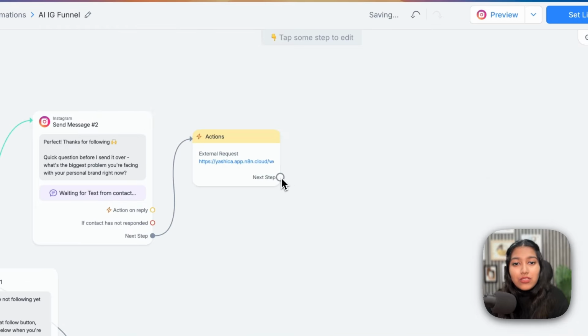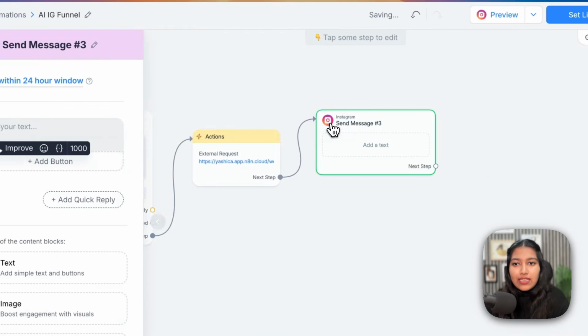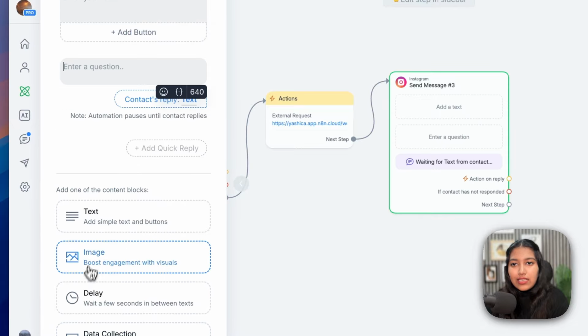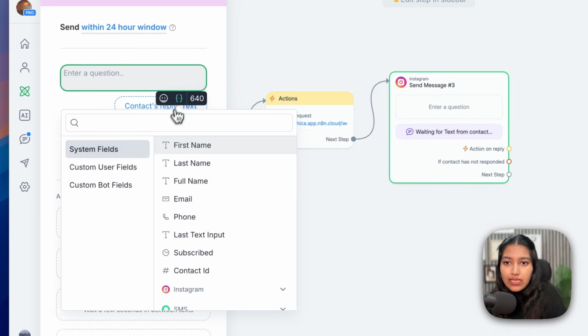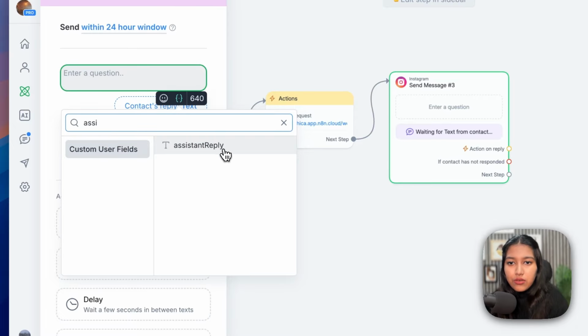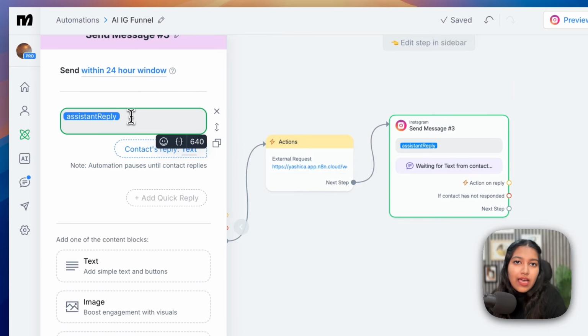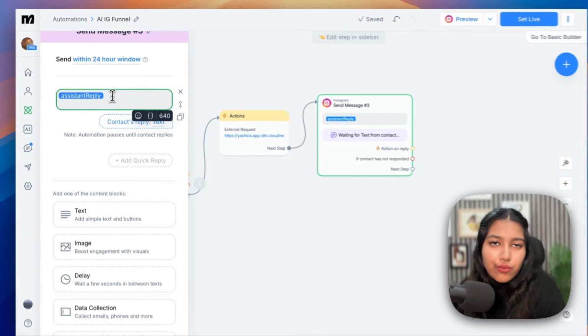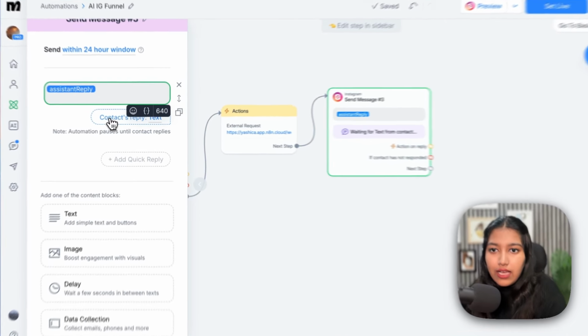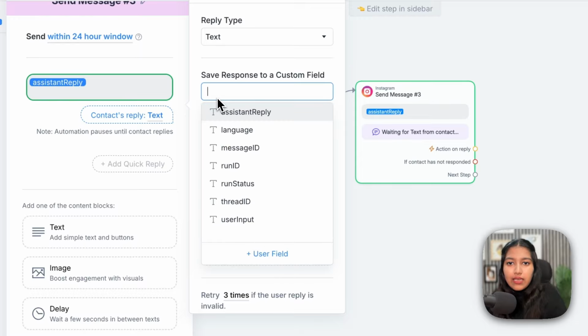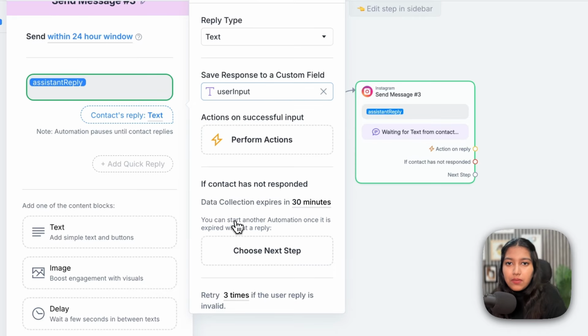So now basically whatever's coming through n8n through the AI agent would be saved as a variable inside ManyChat. Now we just have to send that message back. So select Instagram, select data collection. You can remove the first one and then click on this icon to select the assistant's reply. Now this is going to be replaced by the AI agent's reply, obviously, because we had saved it here and now we are sending that. After that, click on this and this time again select user input here.